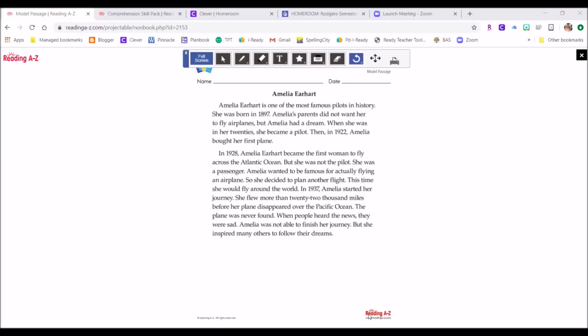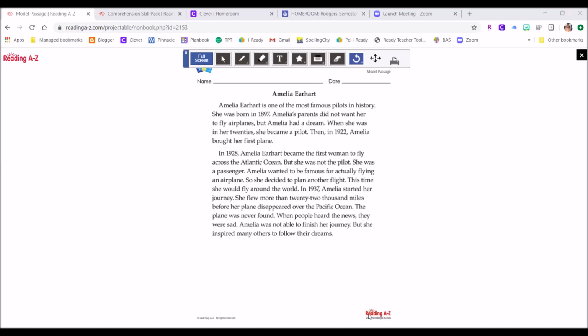So we have been reviewing sequence in both fiction and nonfiction texts. And I'm going to go through the steps to identifying how to find sequence clue words to best support you in understanding the text you're reading. So to review, sequence is the order of events in a story or process. Knowing the sequence of events will help you understand what you read.